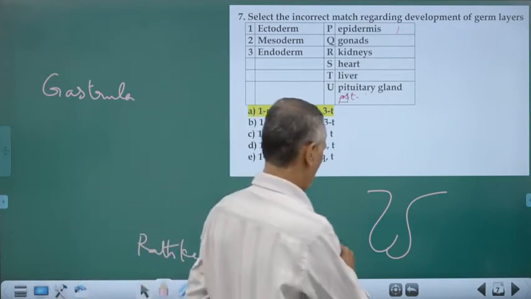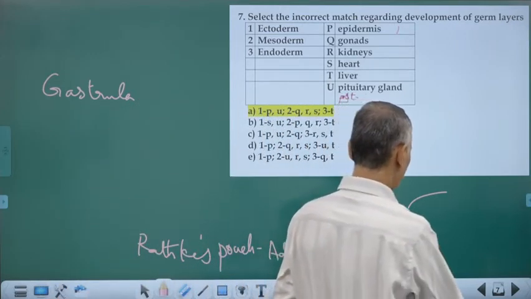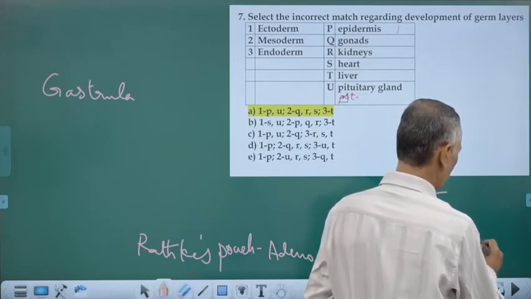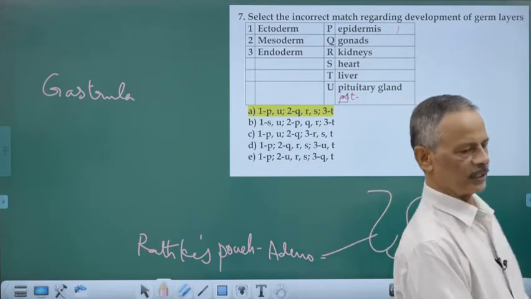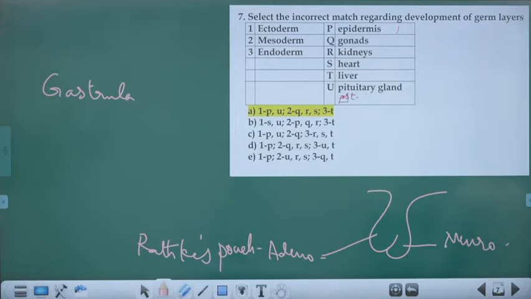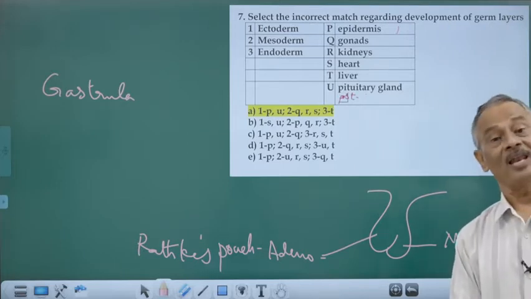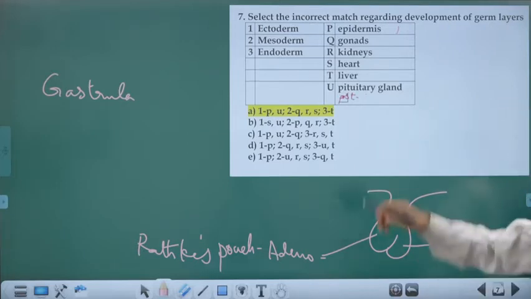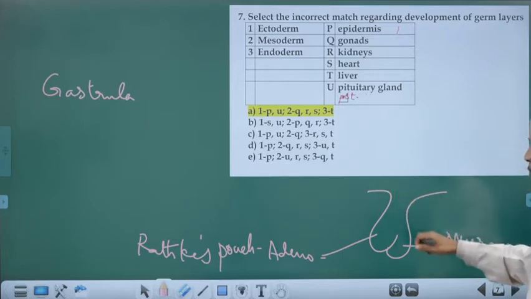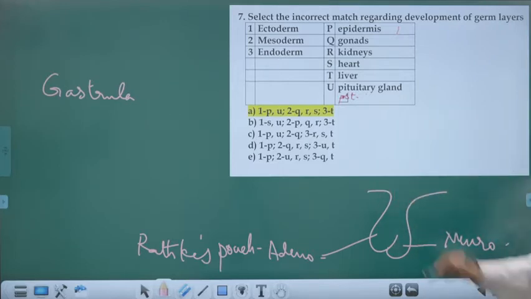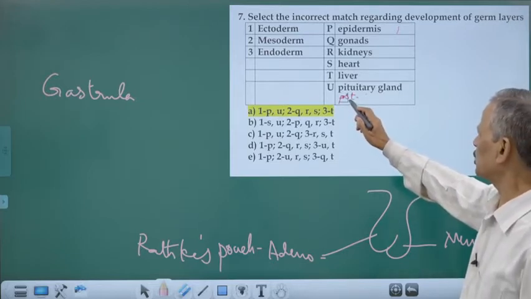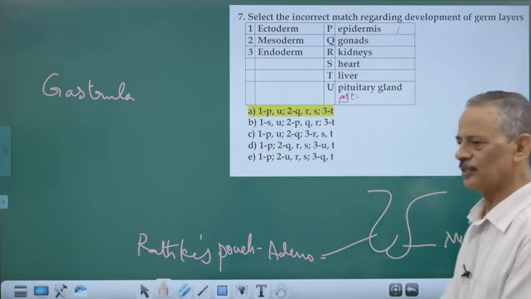This is adenohypophysis. The second part is neurohypophysis. It is an extension of the hypothalamus. Hypophysis, the posterior pituitary, is an extension of the hypothalamus. It is a part of the brain. That is why I have written clearly for your information, posterior pituitary gland.